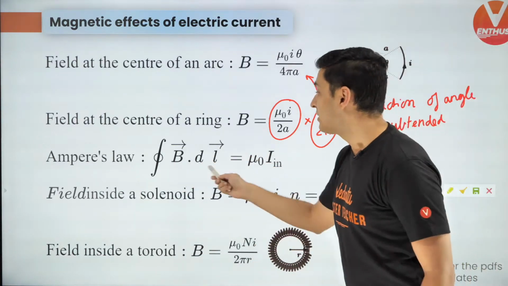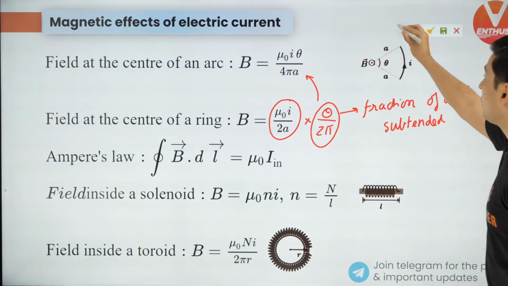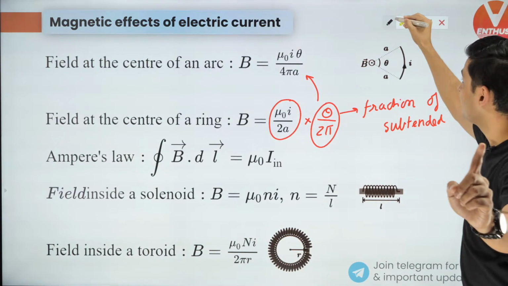Next up, Ampere's law. B dot dl is equal to mu naught I enclosed. Very, very important. A lot of people get confused about what to do in these cases. Let me tell you.